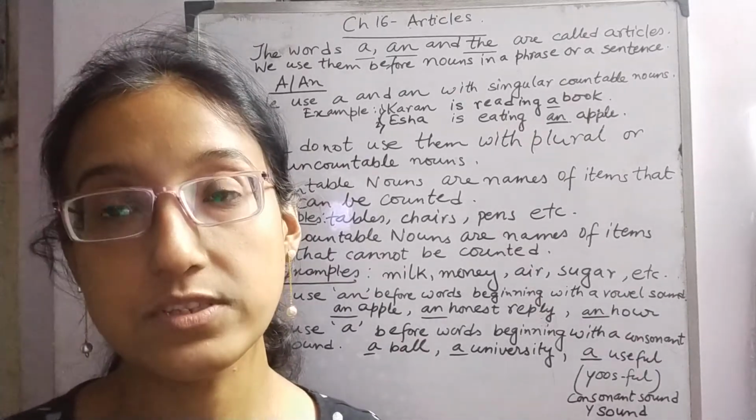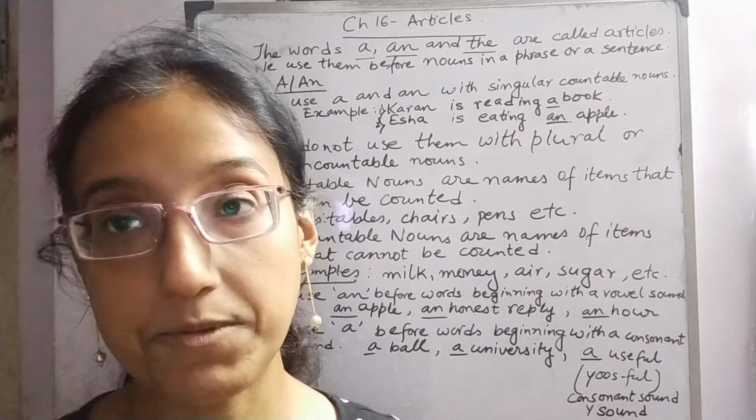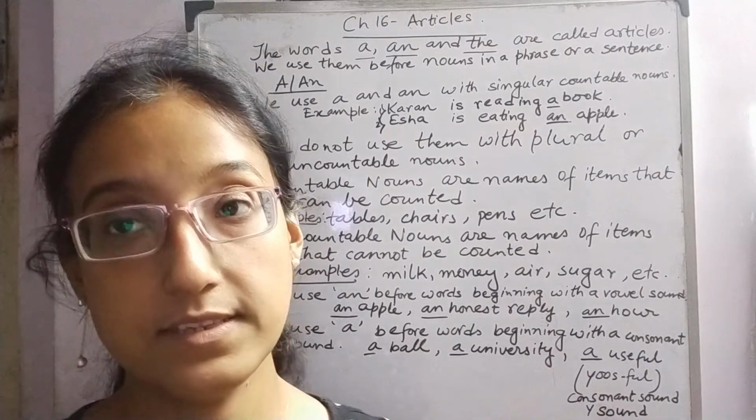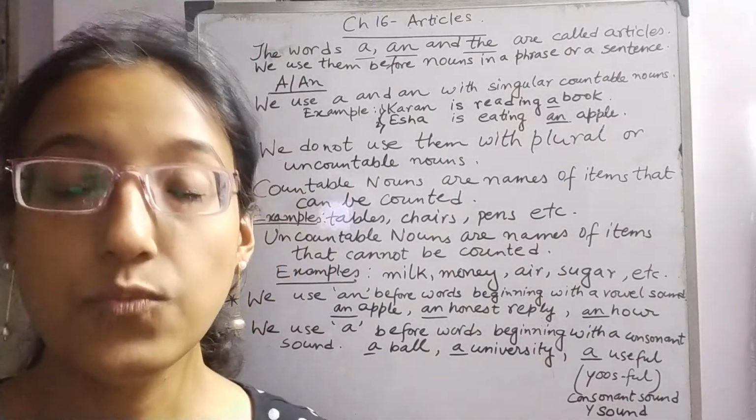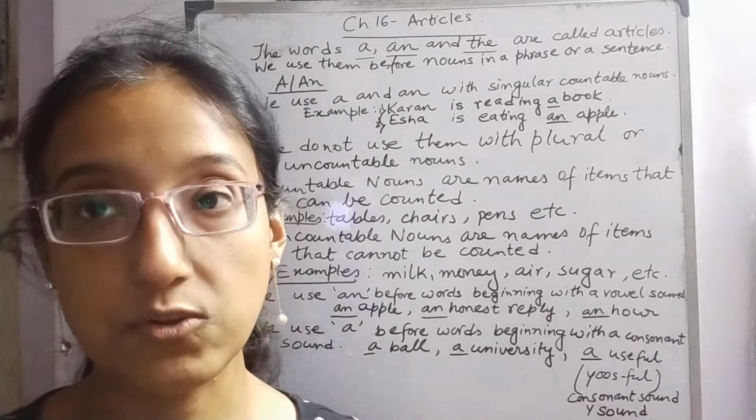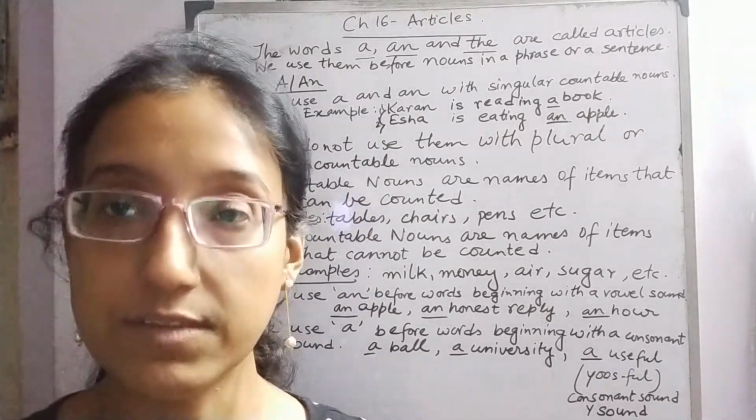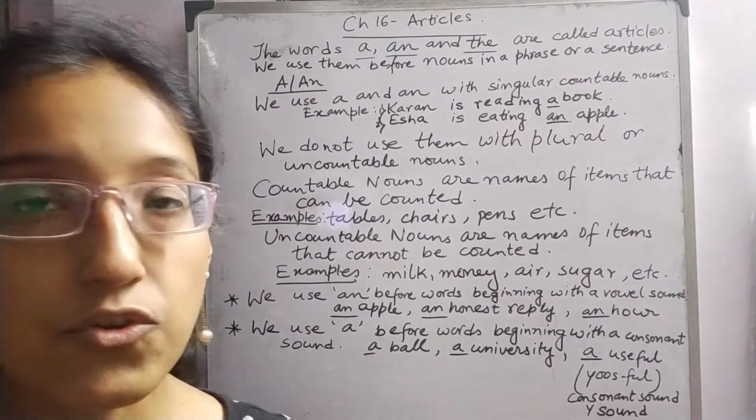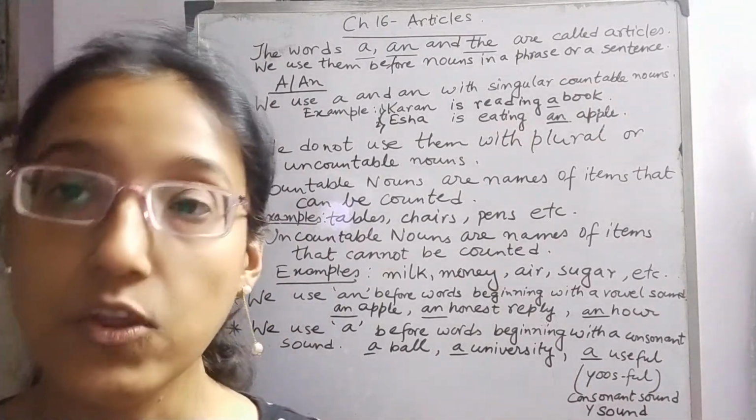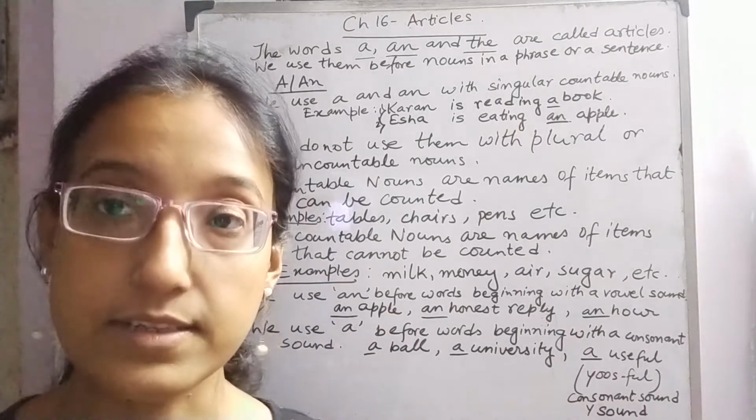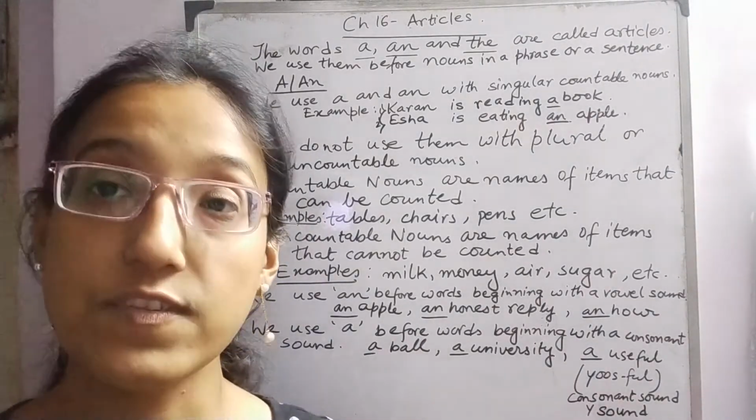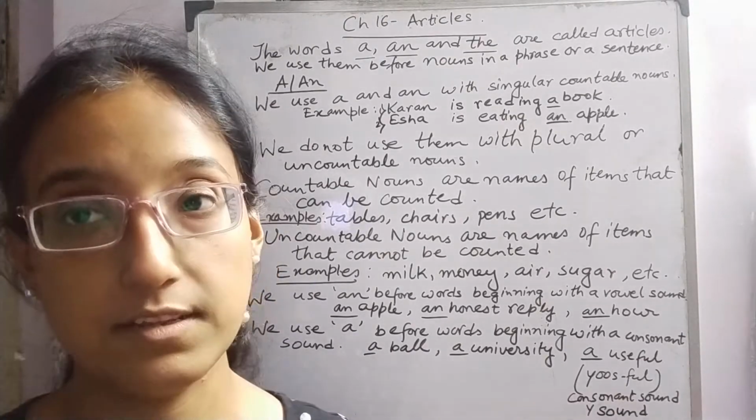Now today students, we will start a new chapter from your grammar book, that is chapter number 16, articles. This chapter will be divided into two videos. That means the explanation I will divide into two videos. In the first video, I will explain about a and an, which are indefinite articles, and in the next video I will explain about the, which is the definite article.